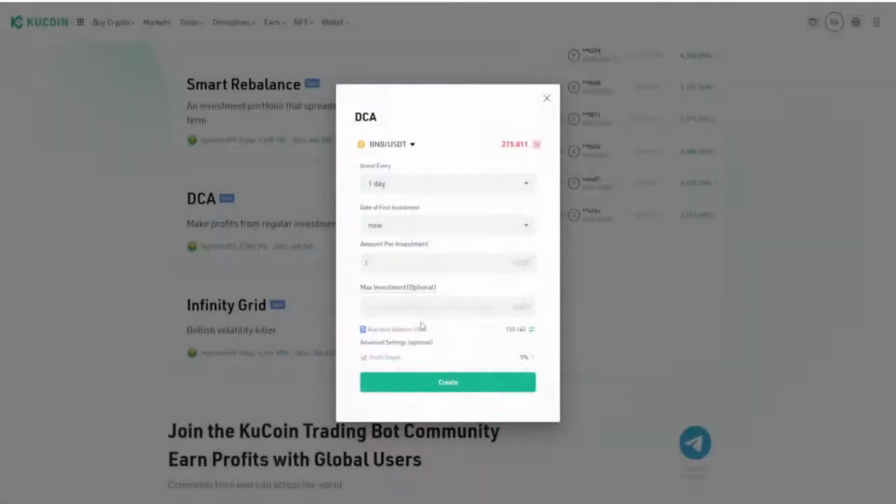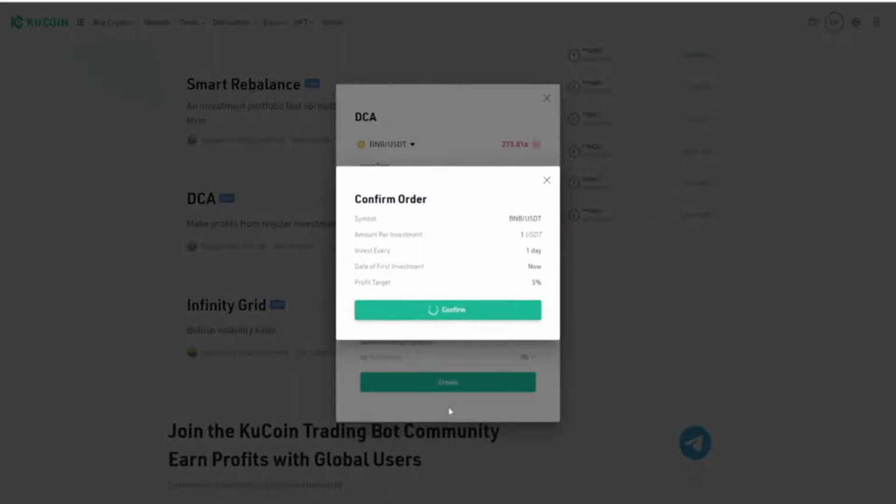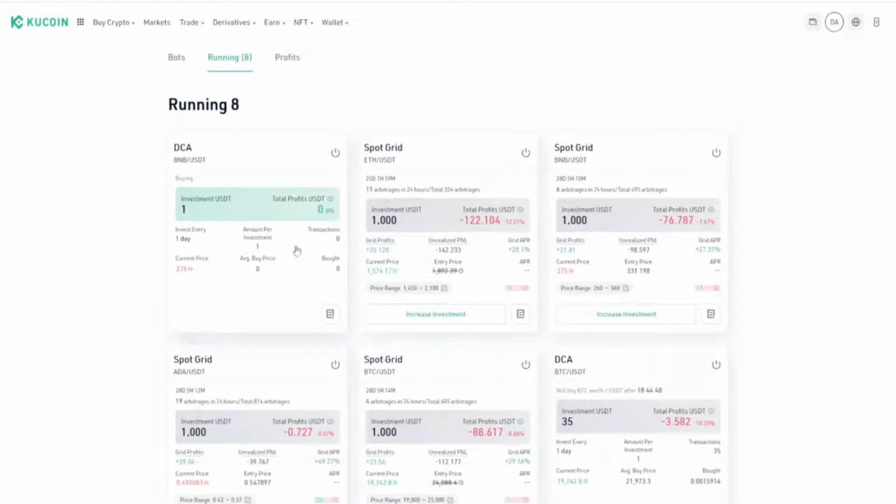Now we're going to click confirm. Everything is in place. We can just click on create, confirm, and our bot is running. As you can see, our DCA bot BNB USDT is up and running and moving on.